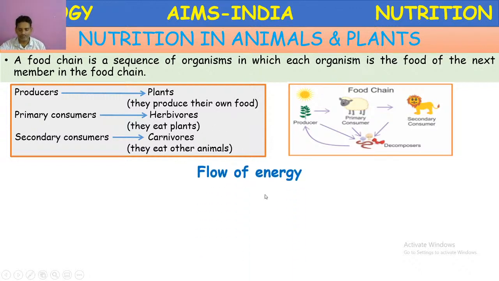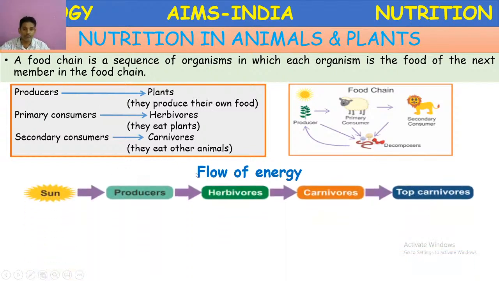The flow of energy. In a food chain, in the higher levels, we are going to come across the trophic level. Trophic level means the amount of energy which is present at each level in a food chain. Producer: how much energy is present. Consumer: how the energy is transferred, how much energy is transferred from primary consumers to secondary consumers. That is called the flow of energy.